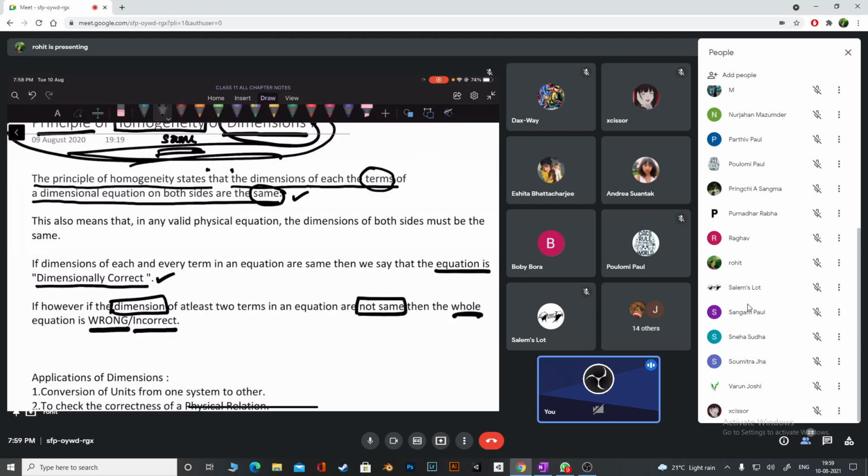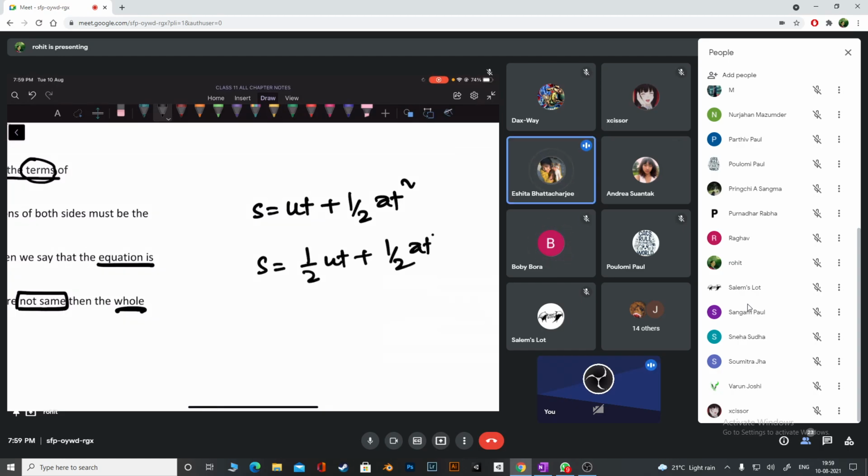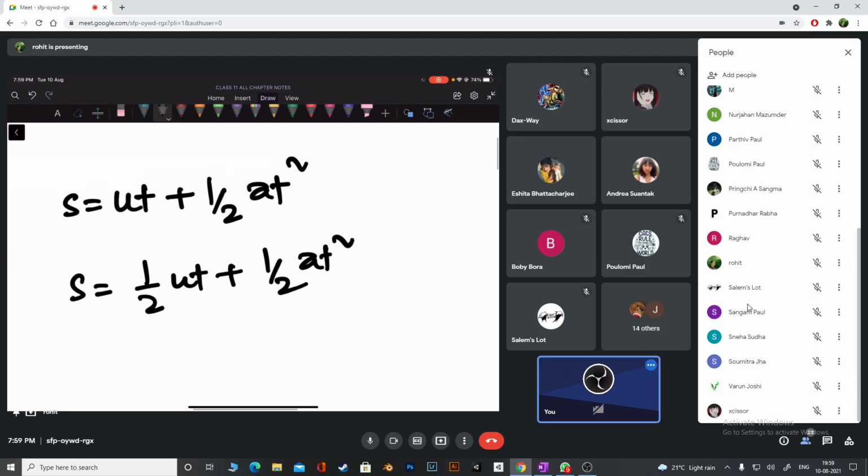Okay, now let's try to understand why we call it dimensionally correct. We have s equals ut plus half at square. I'll give you another one: s equals half ut plus half at square. Suppose I've given you two formulas. Now you decide. Tell me, is the first formula correct or the second formula correct? The first one is correct, obviously, right?